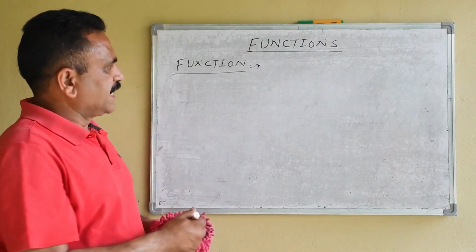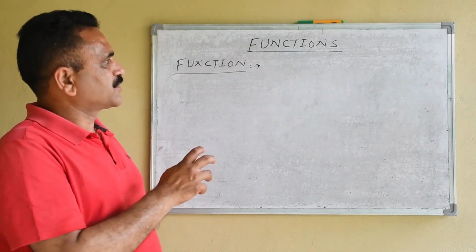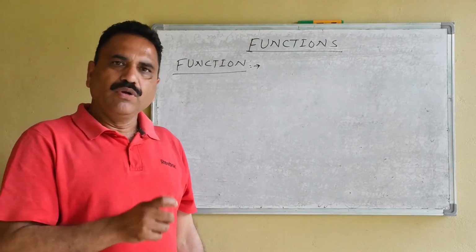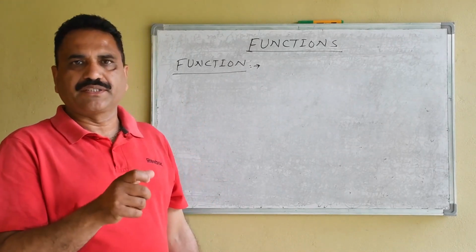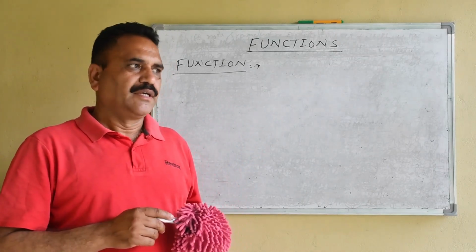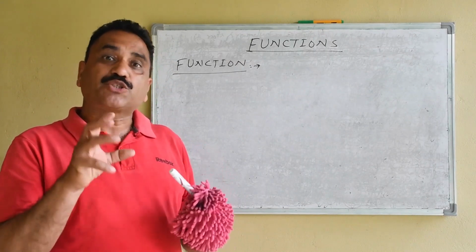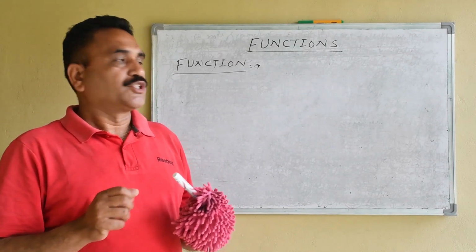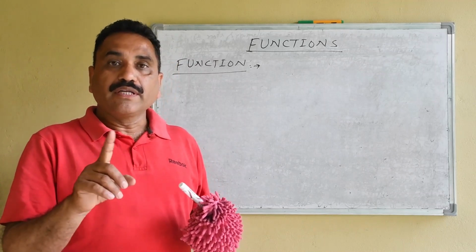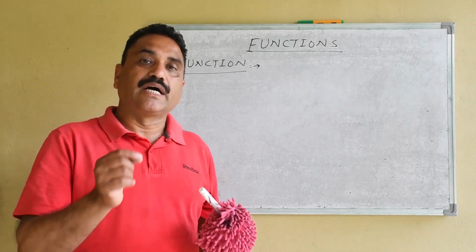As we have seen, a relation is a law, a rule which connects two non-empty sets. In a similar way, a function is also a rule which connects or associates two non-empty sets. But these functions are a special type of relations. Only special types of relations are functions. All relations are not functions, but all functions are relations.